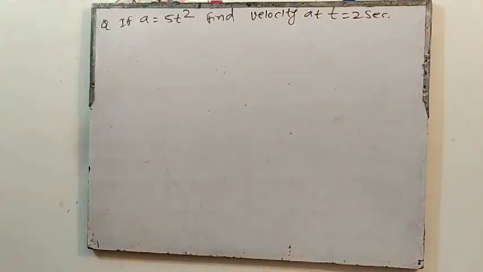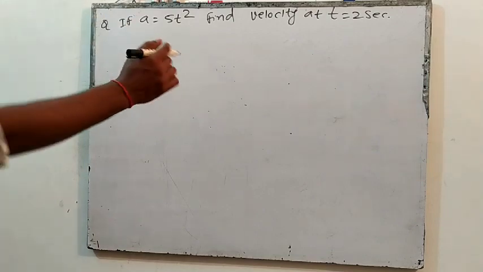What is given? Acceleration is given. We have to find velocity. So how will we find it?